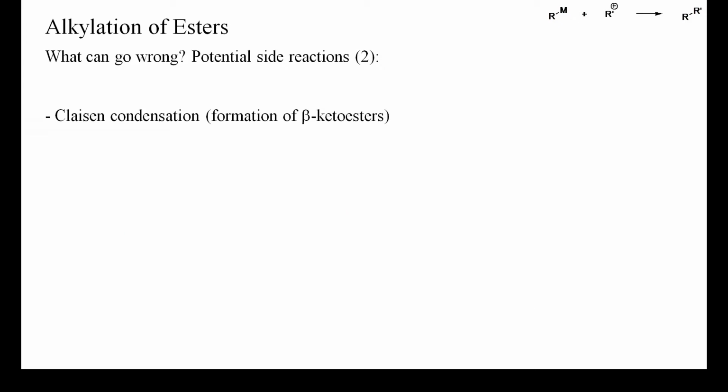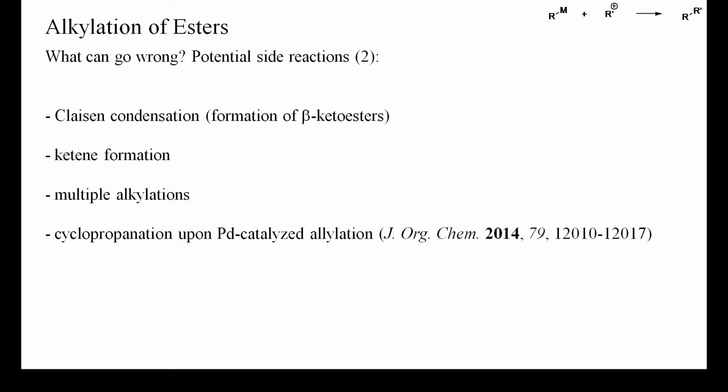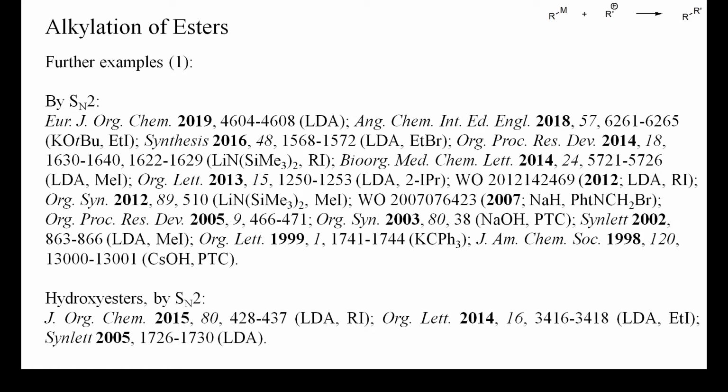Besides the already mentioned Claisen condensation and ketene formation, further potential side reactions include multiple alkylations and cyclopropanation during palladium-catalyzed allylations. On this and the next two slides, you'll find some additional recent examples to help you find suitable conditions for your ester. By SN2 refers to alkylations with alkyl halides, sulfonates or epoxides.